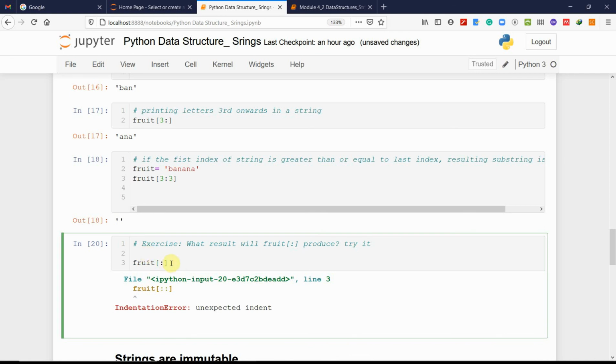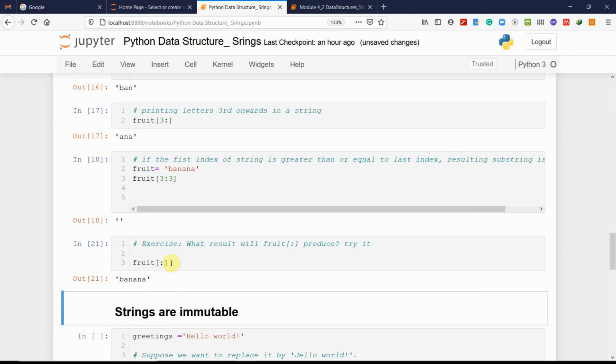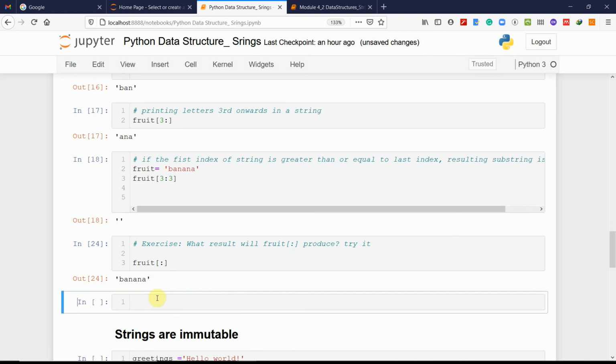If you're interested in the whole word banana, if you write this, it means it will write in full. Even if you write in this way, it will print in full. But if you write in this way, what will happen? See what will happen. It will just reverse the whole string. You will see when I write it this way, it should just reverse.